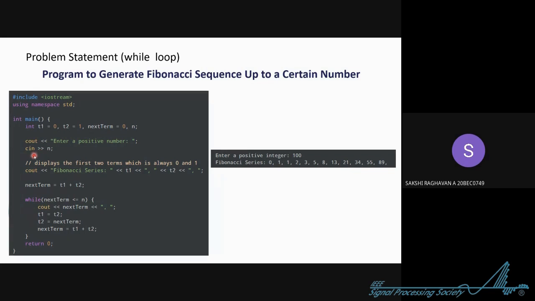Now if you want to understand it more clearly, you have to take a pen and paper and try to work it out. Like see, you just start from 0 and 1 and keep doing it till n, that is 100 in this example. So see, less than 100, 89. As soon as you add 89 plus 55, it's greater than 100. That's where this Fibonacci series terminates for this example.